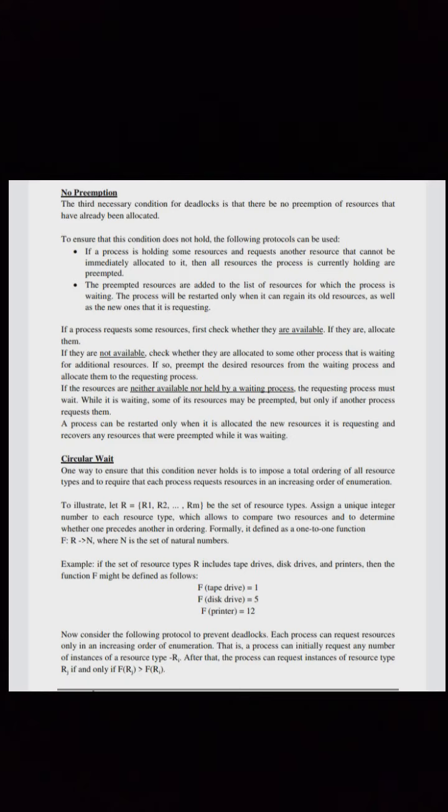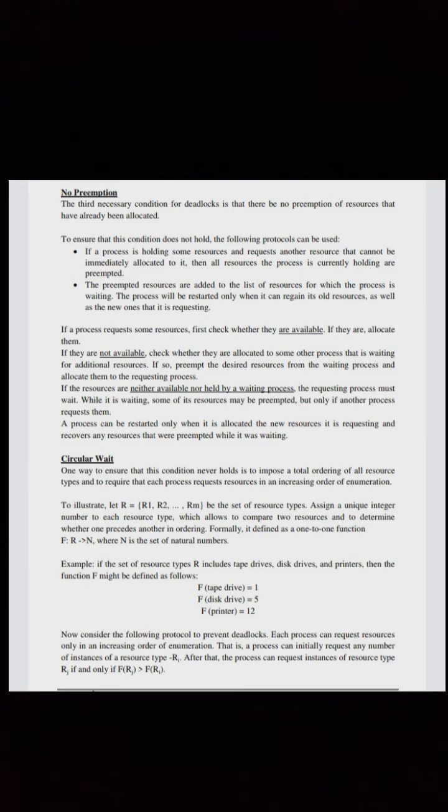Now let us see no preemption. The third necessary condition for deadlock is that there be no preemption of resources that have already been allocated. To ensure that this condition does not hold, the following protocols can be used. If a process is holding some resources and requests another resource that cannot be immediately allocated to it, then all resources the process is currently holding are preempted. The preempted resources are added to the list of the resources for which the process is waiting. The process will be restarted only when it can regain its old resources as well as the new ones that it is requesting.